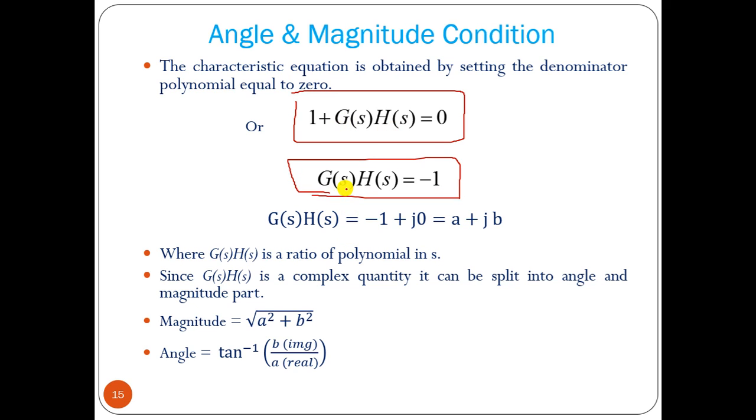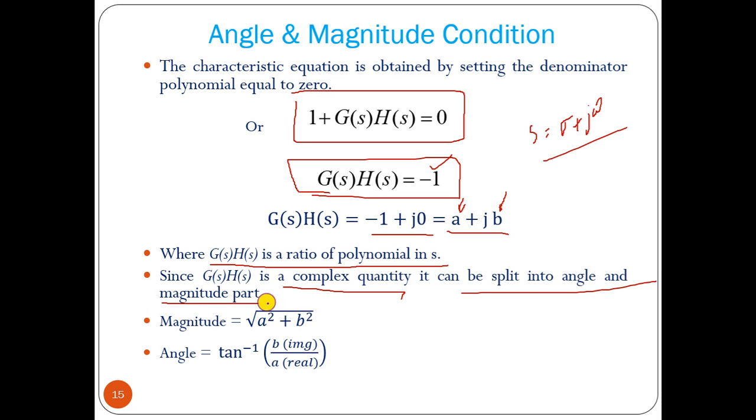Now s is a complex number and it is basically sigma plus j omega. This is a complex number. So minus 1, this one we can also assume as a complex number, so we can write minus 1 plus j0. That means we can say a plus jb, so we have a real part and an imaginary part. As G(s)H(s) is the ratio of polynomials in s, where s is a complex quantity, G(s)H(s) is a complex quantity. A complex quantity can be split into angle and magnitude parts. How? Let me show you that.